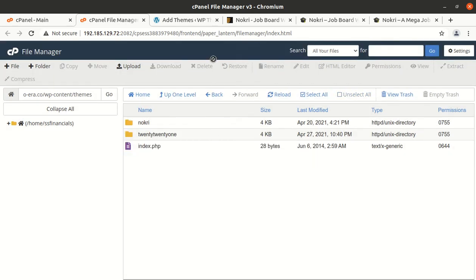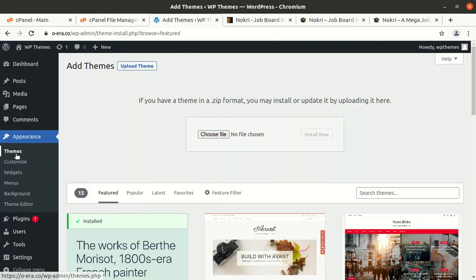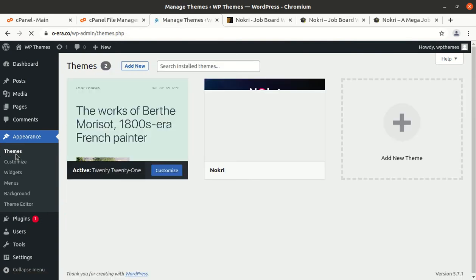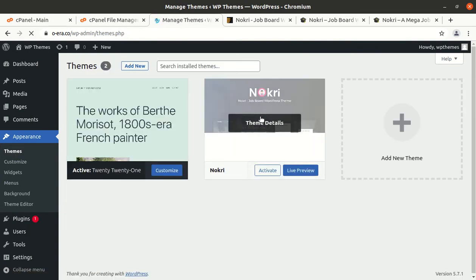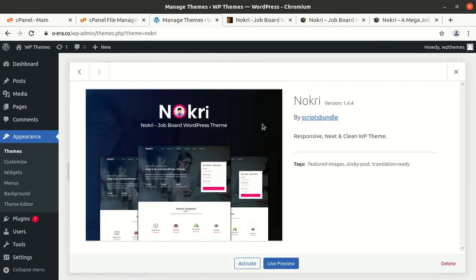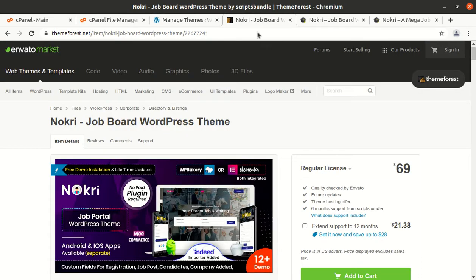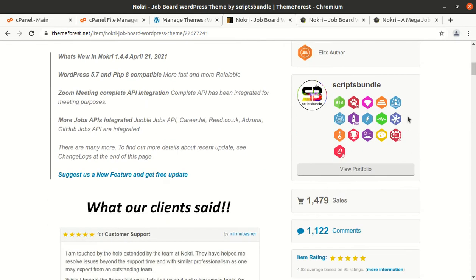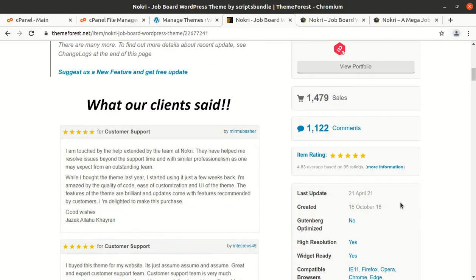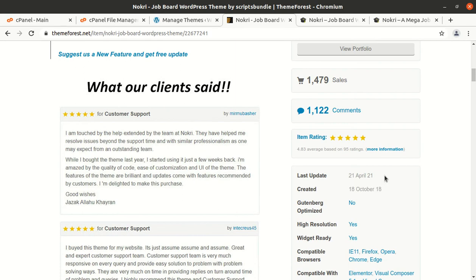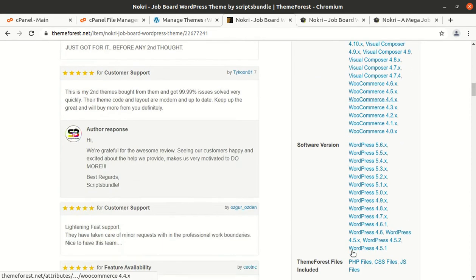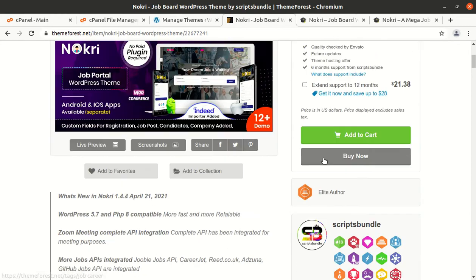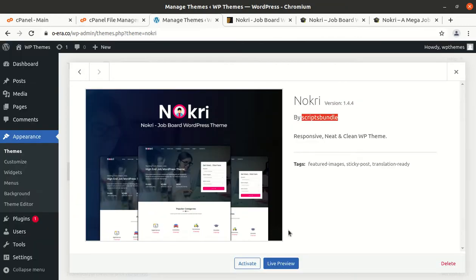Now we are fine to go back to the theme section of WordPress, and we have Naukri as another theme option now. Let us check the details. This is Naukri version 1.4.4 by Scripts Bundle, and it was developed in 2018, and regular updates for this theme are also being done. So okay, fine. We can activate it now.